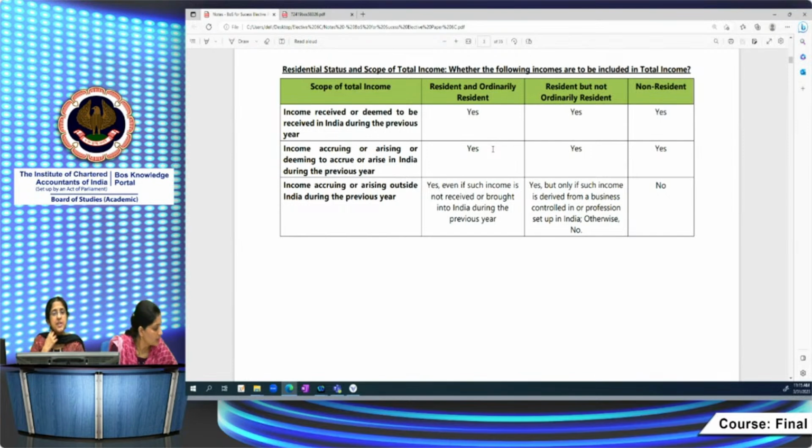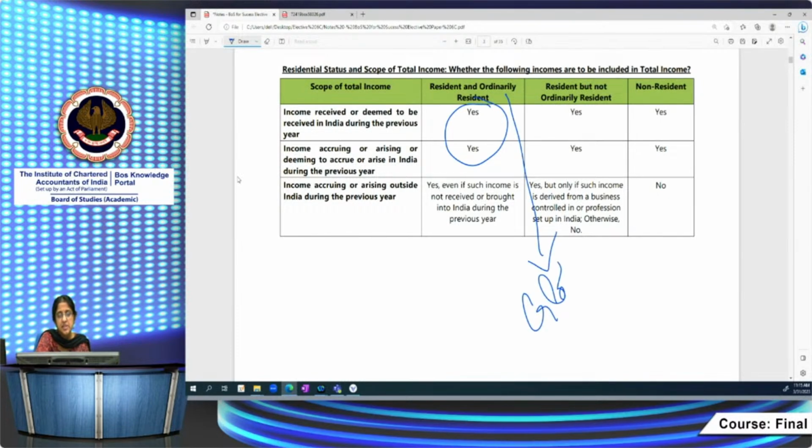In the case of an individual, there are 3 residential statuses: resident and ordinarily resident, resident but not ordinarily resident, and non-resident. For a resident and ordinarily resident, global income is taxable. So even income accruing or arising outside India will be taxable in the case of an ROR. Even if receipt and accrual are both outside India, it will be taxable in the case of an ROR.